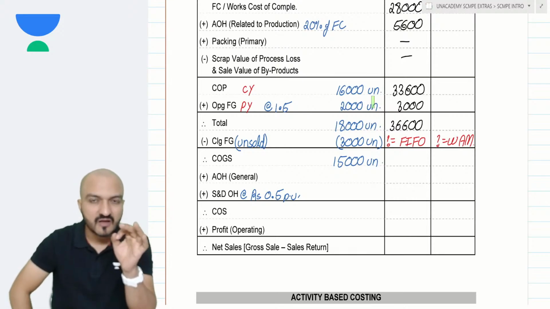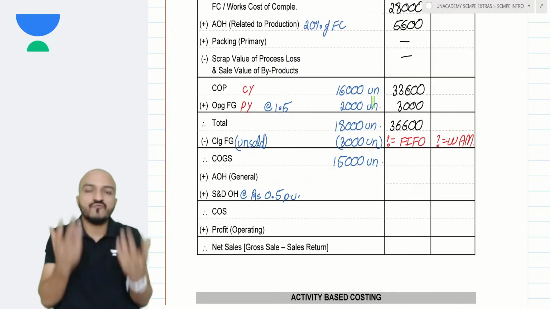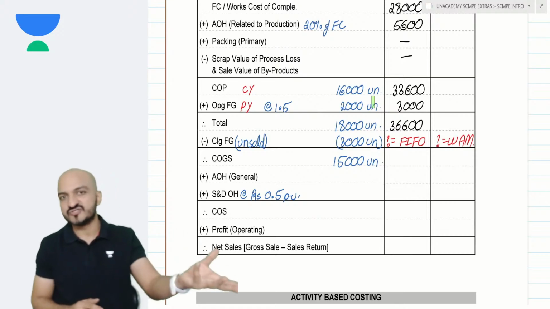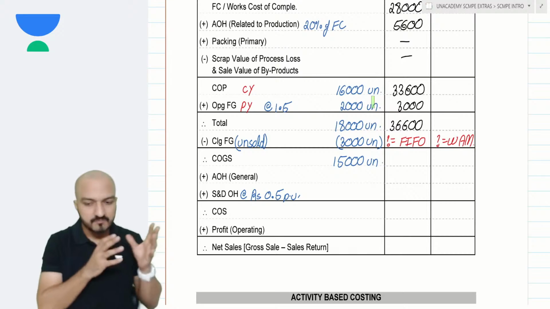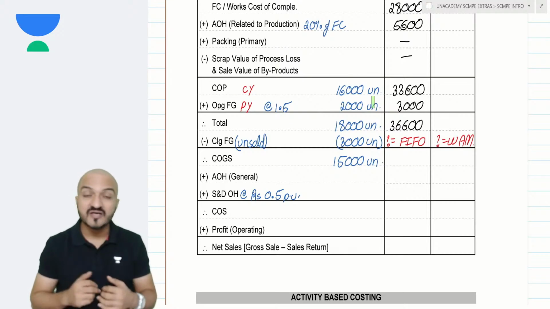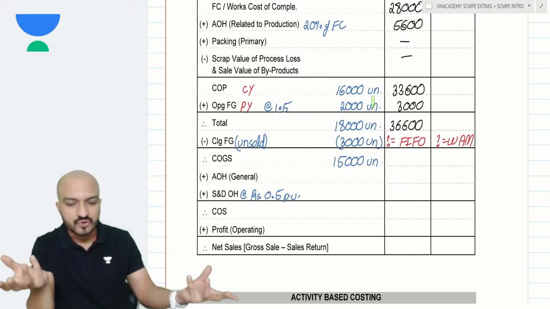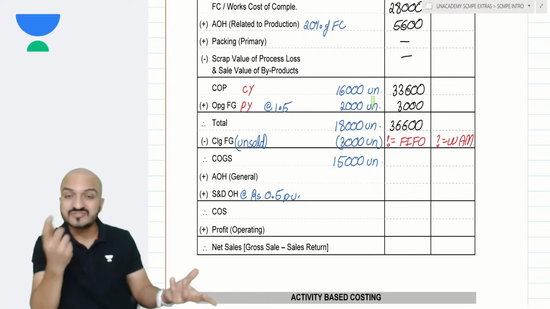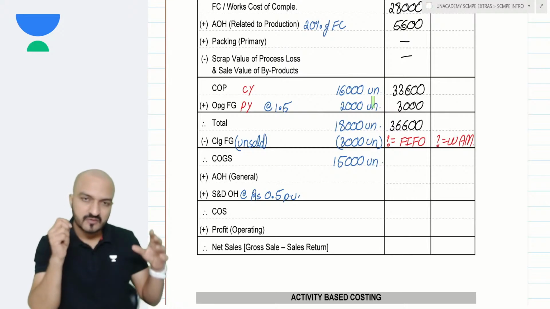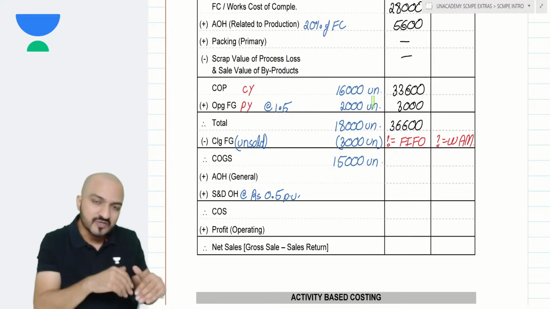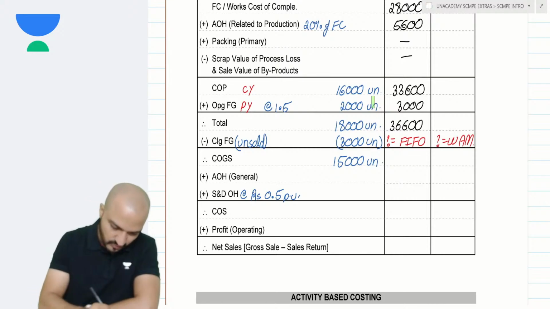My example here is a manufacturing company. A manufacturing company doesn't purchase and sell. A manufacturing company will manufacture, produce and sell. So redraft your wordings. Don't say that the stock purchased first will be sold first, because what you purchase is material. What you sell is finished goods. You never sell what you purchase. You sell what you produce. What is sold first? Whatever is produced first will be sold first. So the goods which are produced first are sold out first.